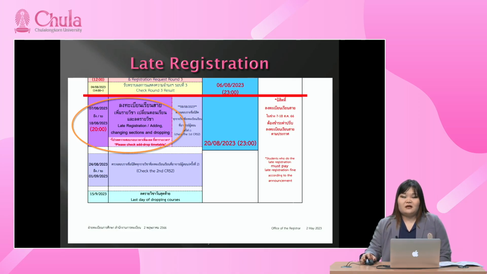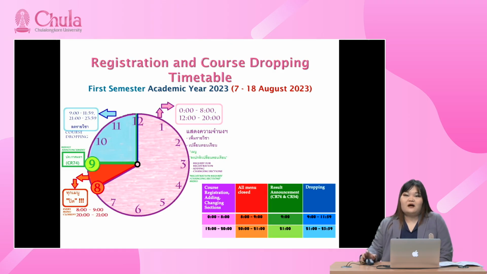Here is the late registration period, which is the first 2 weeks of the semester. And as I repeated many times, please look carefully at the deadline. This is the last deadline for you. So if you cannot do anything by this deadline, then everything is very difficult to fix. Okay, the next thing you need to know about the late registration is this timetable.